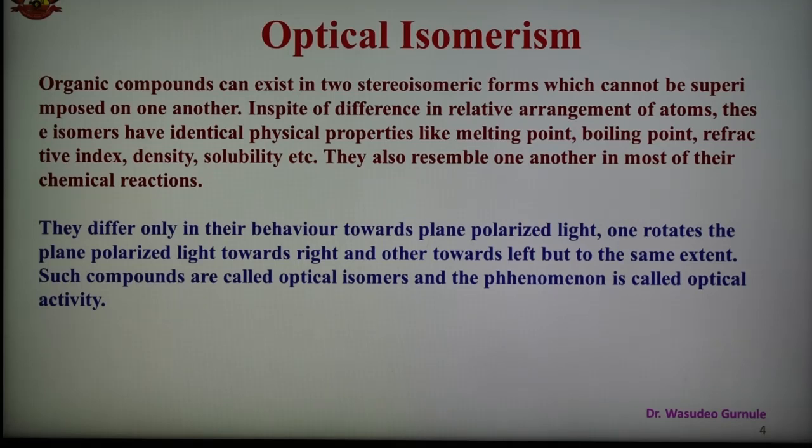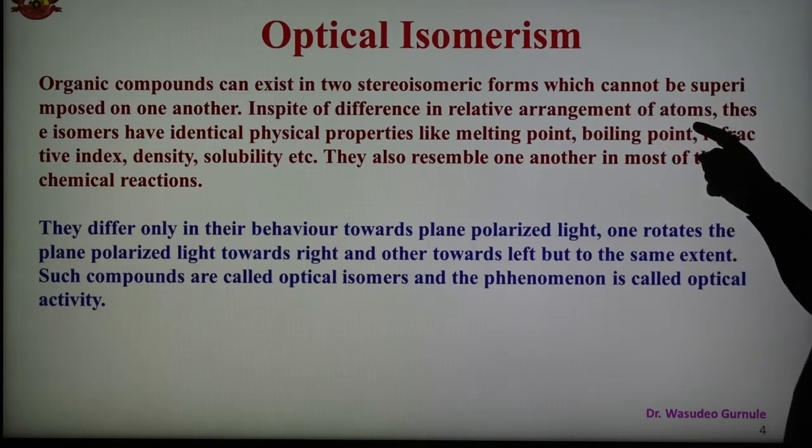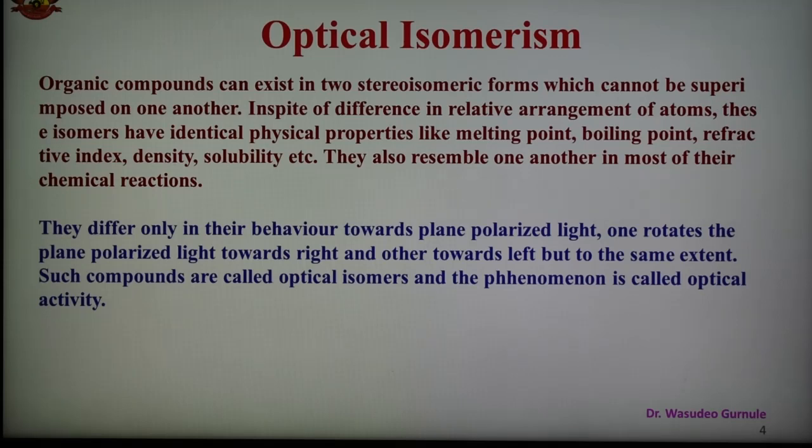which cannot be superimposed on one another, and in spite of the difference in the relative arrangement of atoms, these isomers have identical physical properties like melting point, boiling point, refractive index, density, and solubility. They also resemble one another in most of their chemical reactions.